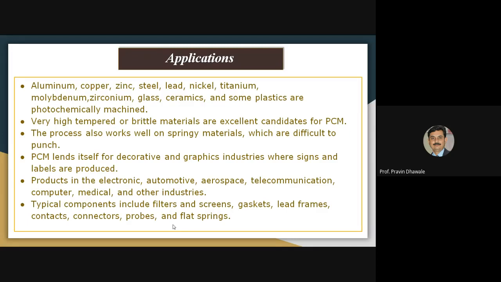Typical components include filters, screens, gaskets, connectors, probes, and lead frames. Those are easily produced by the photochemical machining process. These are the certain applications of the photochemical machining process.